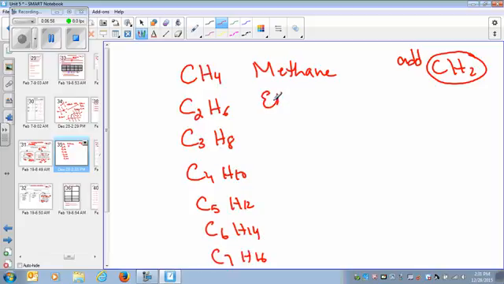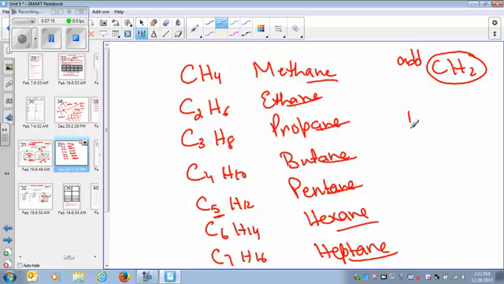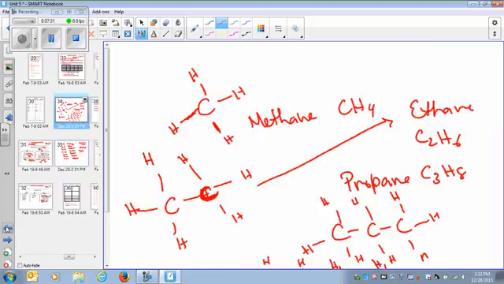So it's methane. You have to memorize the first 4: methane, ethane, propane, butane. From here on, it goes by the number of carbon atoms. So 5 means pentane, 6 means hexane, 7 means heptane. You understand they all end with ane because we are learning about alkanes. Alkanes means they're all single bonds. No double bond. They're all single bonds, and they all end with ane. They are saturated hydrocarbons.